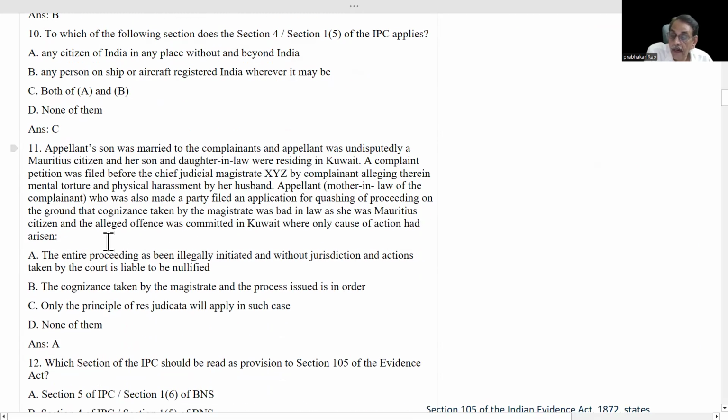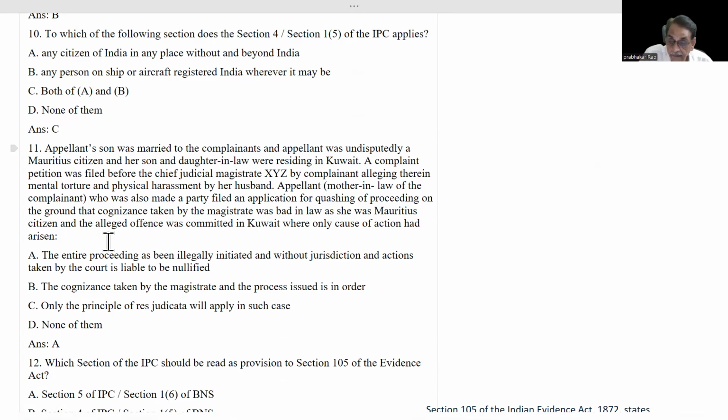Appellant's son was married to the complainant, and the appellant was undisputedly a Mauritius citizen, and her son and daughter-in-law were residing in Kuwait. A complaint petition was filed before the Chief Judicial Magistrate by the complainant alleging mental torture and physical harassment by her husband. Section 498A case.